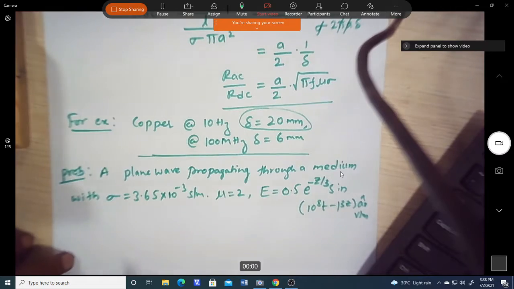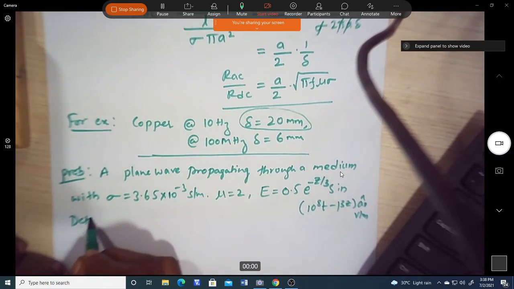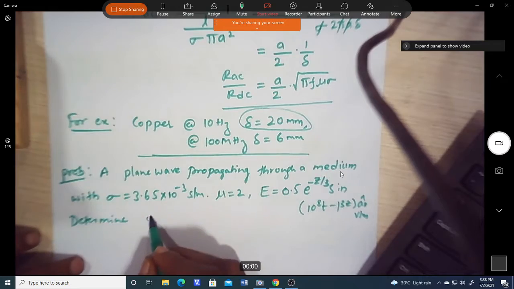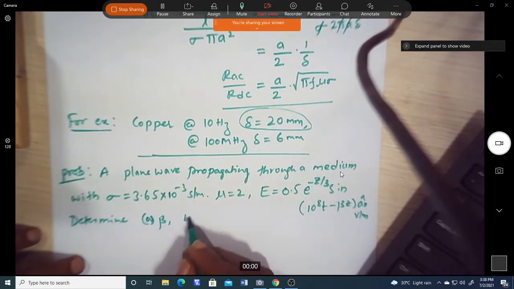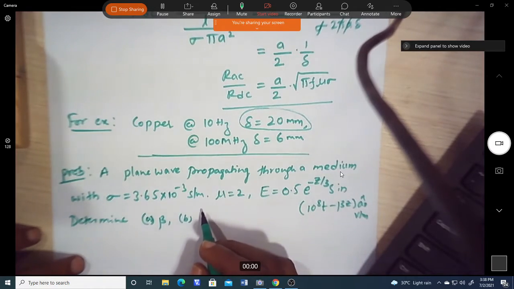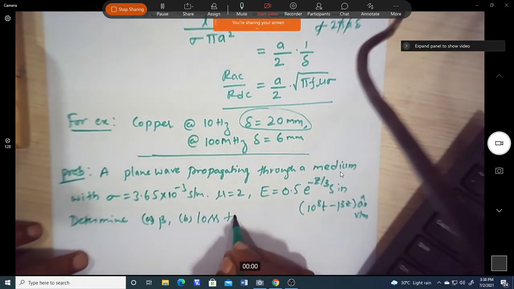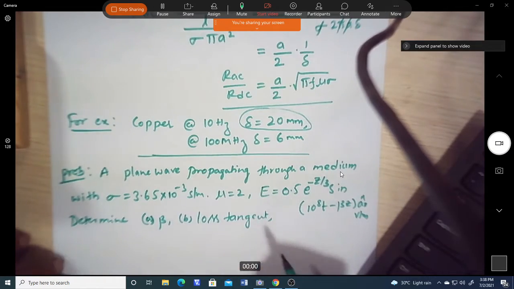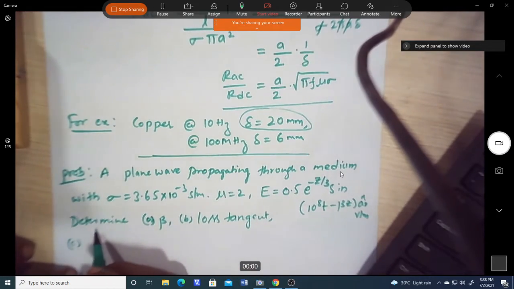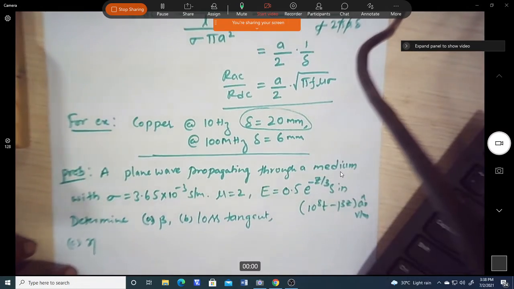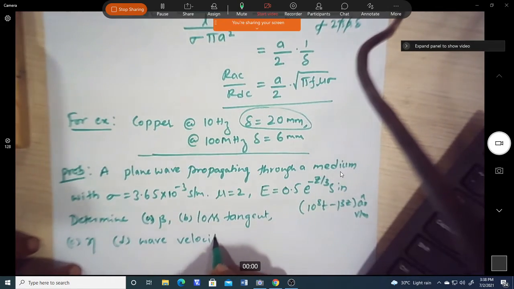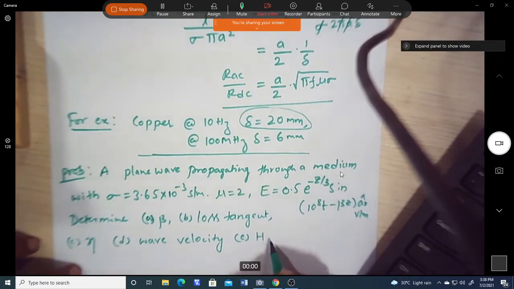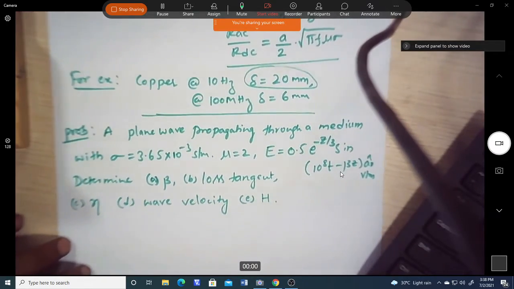Now determine: A, beta, since we don't know beta; B, the loss tangent; C, the intrinsic impedance of the medium eta; D, the wave velocity; and E, you have to find H. So this is the problem.